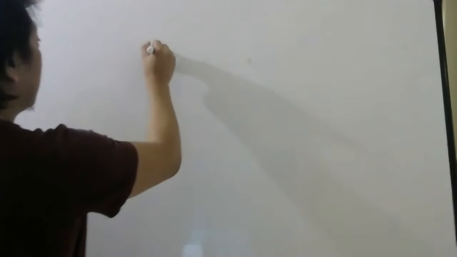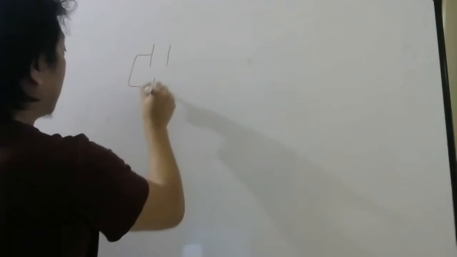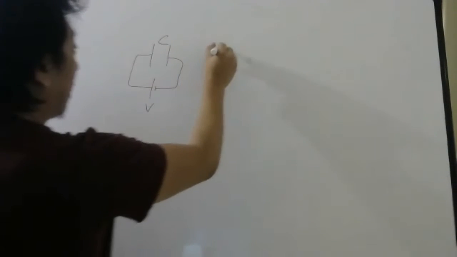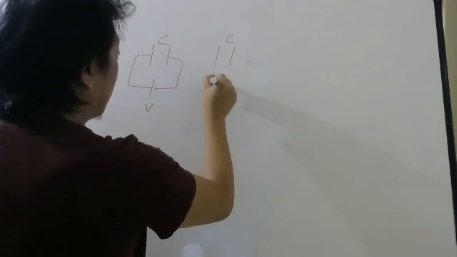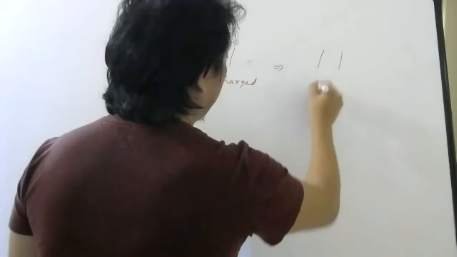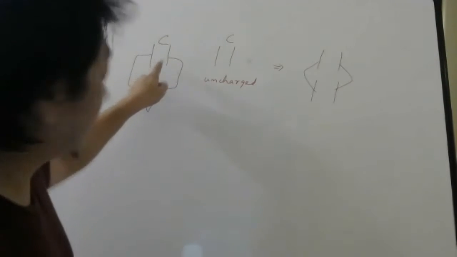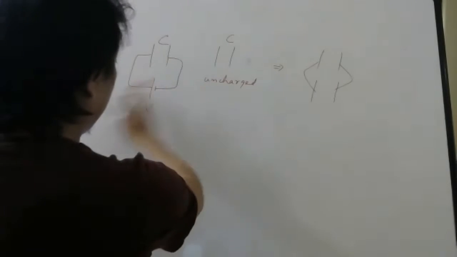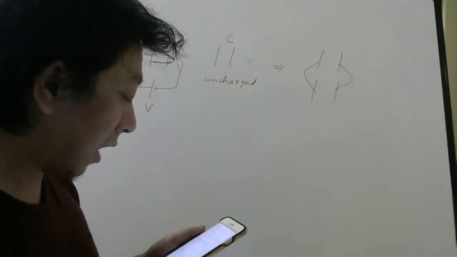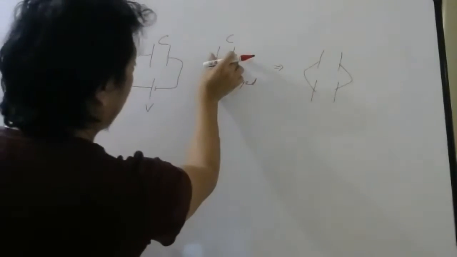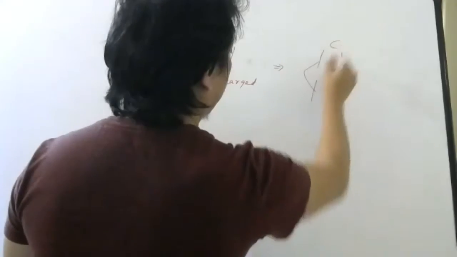So initially, this was the capacitor which was charged with a battery V. Okay, students. And another one was identical, but it was uncharged. Then what they did, they connected them in parallel. So after charging this capacitor, the battery is removed, and another identical uncharged capacitor is connected in parallel. So after removing the battery, they have connected this here. So this is what you will get.